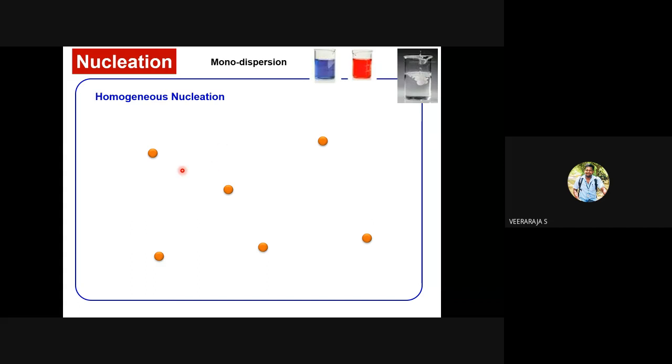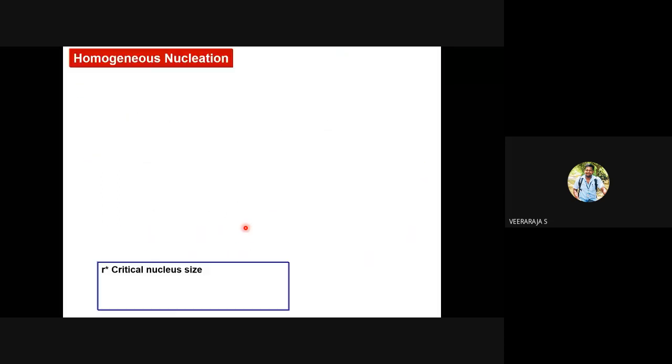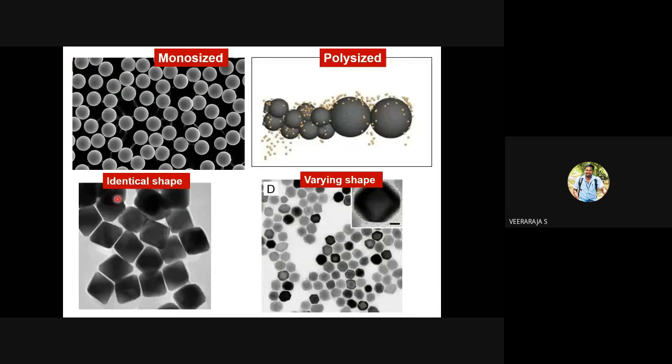So let's say the formed nuclei have a 10 nanometer size. After growth, maybe it might stabilize up to about 30 nanometer or 50 nanometer, but all will stabilize at the same size. You will be able to get this kind of morphology. Homogeneous or mono-sized, identical sized particles.